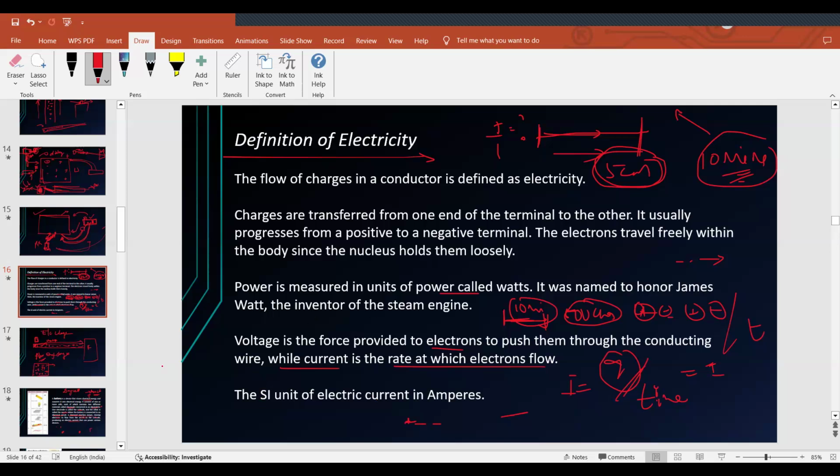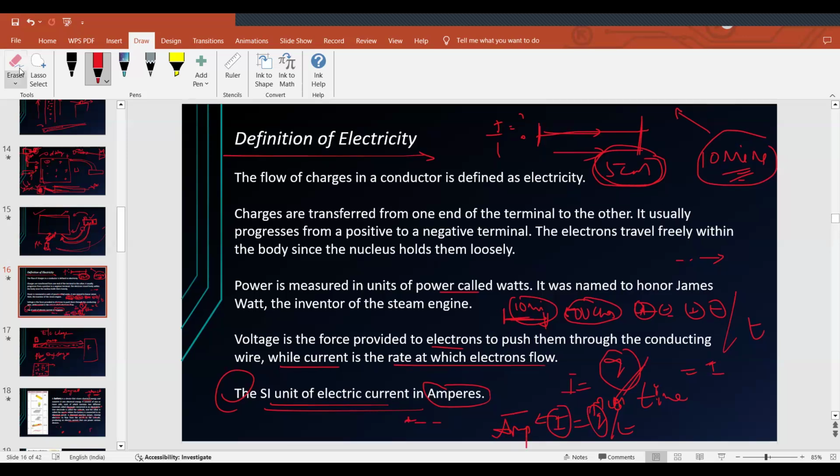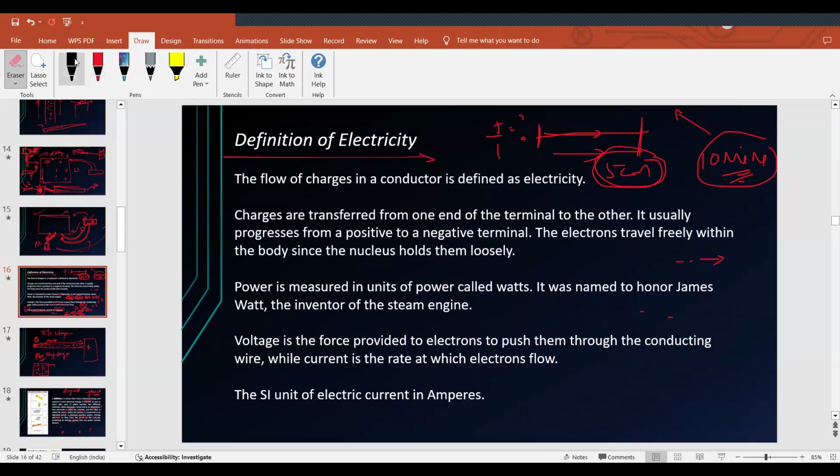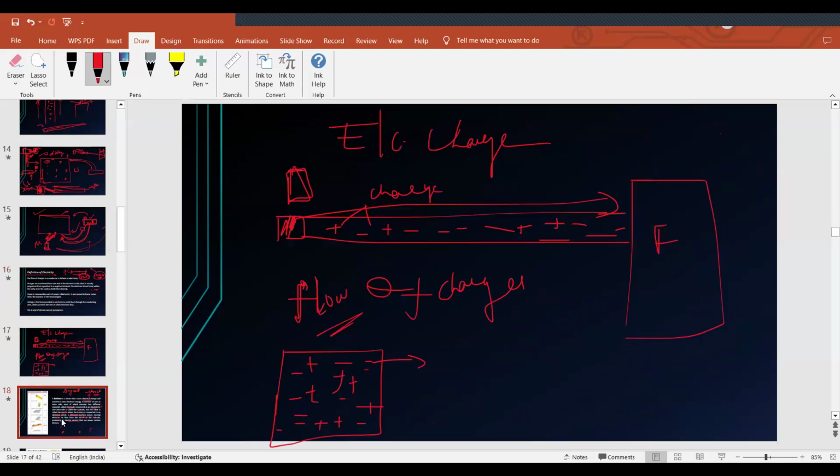Now the SI unit. The SI unit of electric current is ampere. Charge is coulomb. Don't confuse coulombs. The SI unit of charge is coulomb, but the SI unit of current is ampere. In I is equal to Q by T, this is charge, and its SI unit is coulomb. This is current, and its SI unit is ampere. You should not get confused between charge and current.